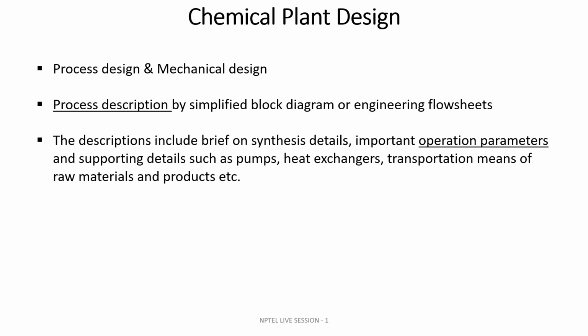For the description of the process, the process engineering flow sheet gives the synthesis details and important operating parameters like temperature, pressure, and whether heat is given or not. It also gives other supporting details, like what kind of pumps you are using and where they should be placed, and the heat exchangers, why they are required, and how many heat exchangers should be involved in a particular chemical process.